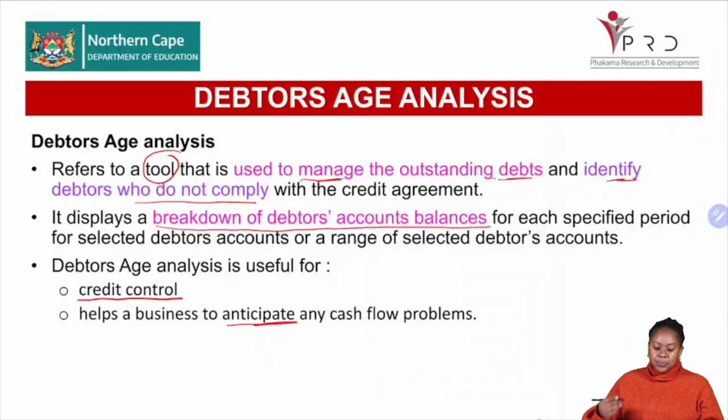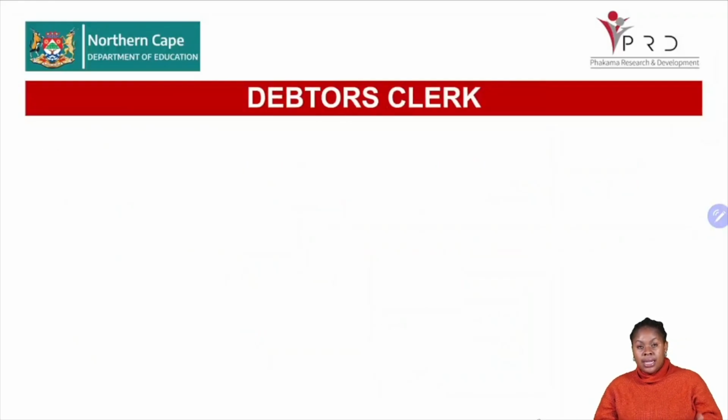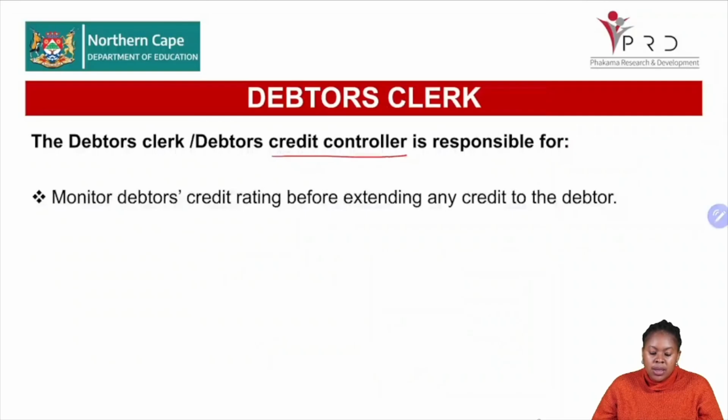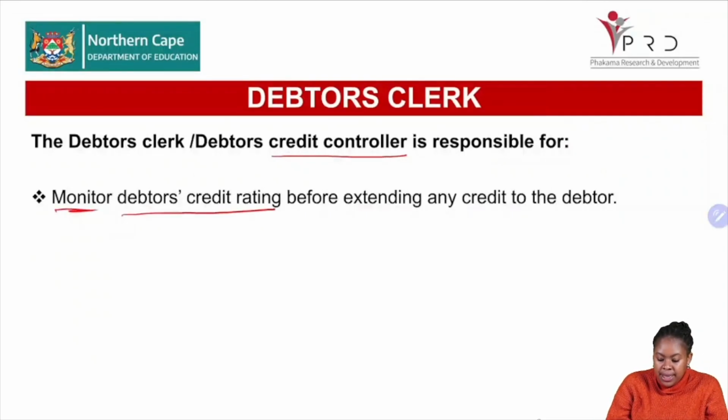All right. So that is what is relevant to our debtors age analysis. That is the whole reason why we do this, so that we are always prepared and we are realistic in whatever projections that we have with regards to our money or our profits. Okay. Now, another internal control question that can be asked is about the debtors clerk or the debtors credit controller. And what is the debtors credit controller responsible for? This person is responsible for monitoring the debtor's credit rating before extending any credit to a debtor.